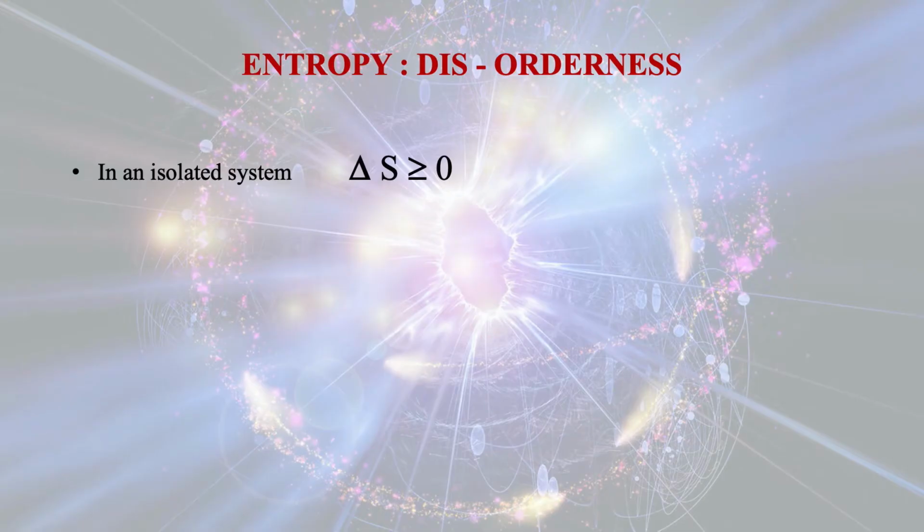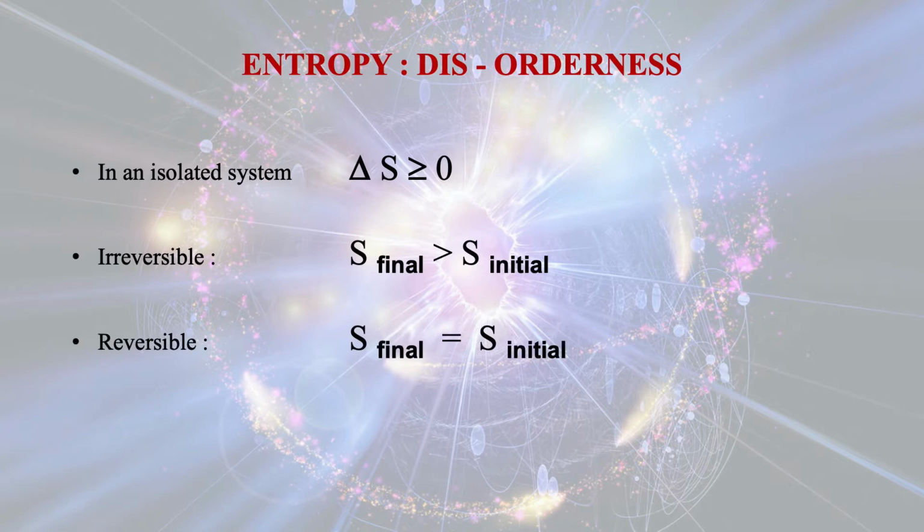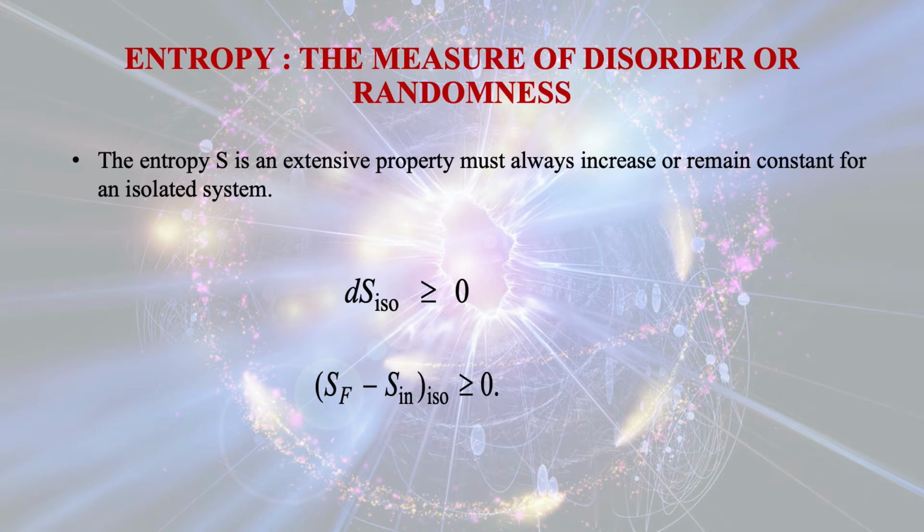We have discussed that entropy represents the disorderedness, randomness and uncertainty of a system. So in an isolated system, the change in entropy is greater than or equal to 0. S final will be greater than S initial for an irreversible process, and S final is equal to S initial for a reversible process. Entropy is the measure of disorderedness or randomness. The entropy S is an extensive property and must always increase or remain constant for an isolated system: ds isolated is greater than or equal to 0, or S final minus S initial for an isolated system is greater than or equal to 0.